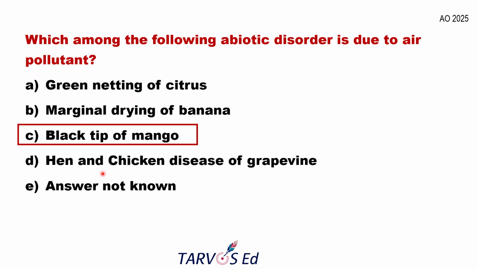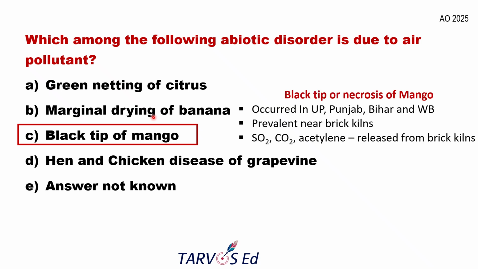Here, you can also eliminate hen and chick disorder, which is due to boron deficiency, as you might know, and marginal drying of banana is related to some nutrient deficiency. Here, black tip of mango most commonly occurs in highly polluted areas. It is otherwise called necrosis, and it is most common in the northern states of India, especially UP, Punjab, Bihar, and West Bengal. Okay, so it will be more prominent.